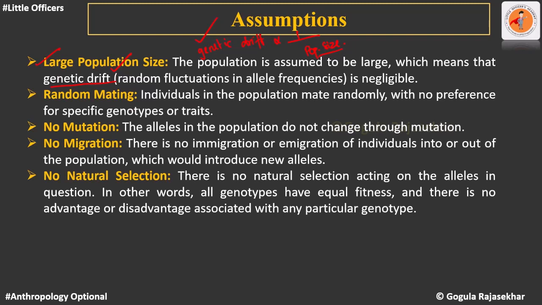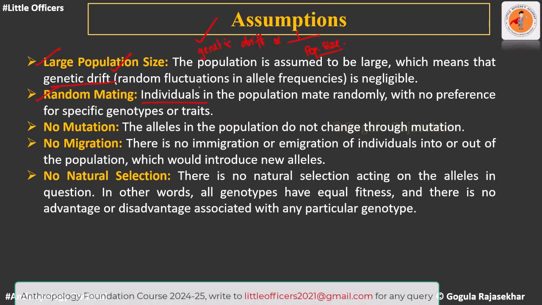The second assumption is the mating should be random. Such a randomly mating population, we call a panmictic population. So the population we are considering is a panmictic population where each and every individual is a potential mate and the mating is completely random. There is no preference for a specific genotype or trait. That is the second assumption.